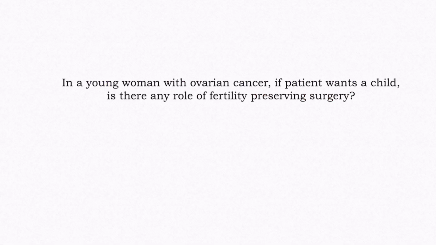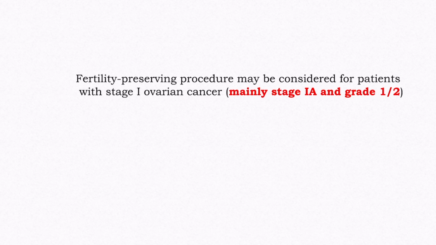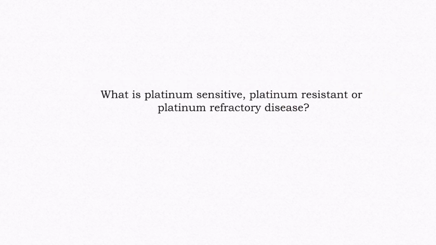In a young woman with ovarian cancer, if patient wants a child, is there any role of fertility-preserving surgery? Fertility-preserving procedure may be considered for patients with stage 1 ovarian cancer, mainly stage 1A and grade 1 and grade 2. What is platinum-sensitive, platinum-resistant or platinum-refractory disease?